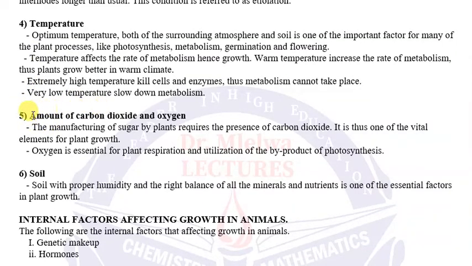Then number 5 is amount of carbon dioxide and oxygen. Na tulishasema kwamba carbon dioxide is one, shakwambia most of these factors ni zile ambazo zina affect photosynthesis. So if you remember, presence of carbon dioxide allows the process of photosynthesis to occur faster, and in that way nakuwa napata at the end of the day end product of photosynthesis za kutosha. But absence of carbon dioxide itasababisha tushindwe kutengeneza chakula cha kutosha.